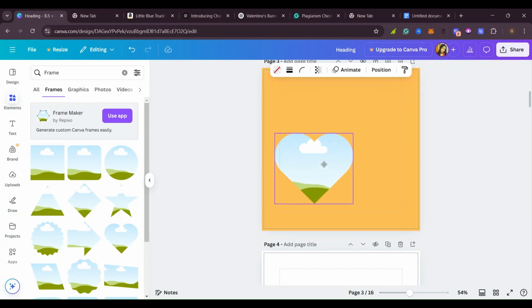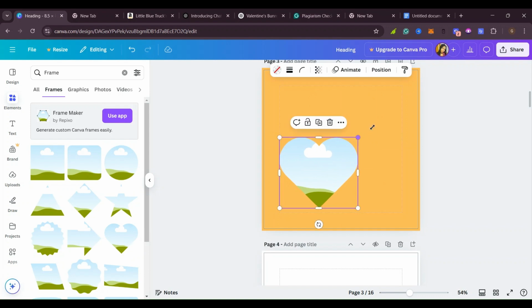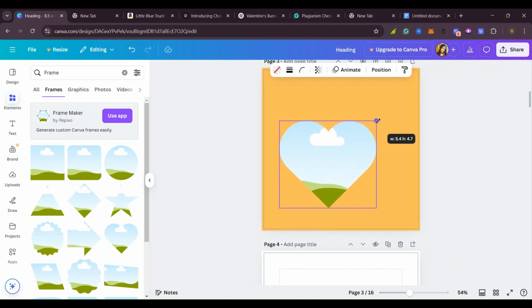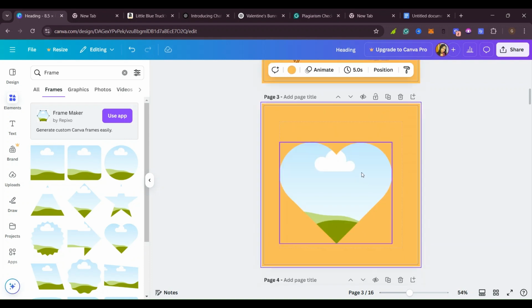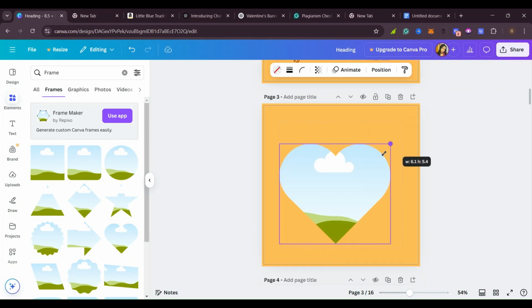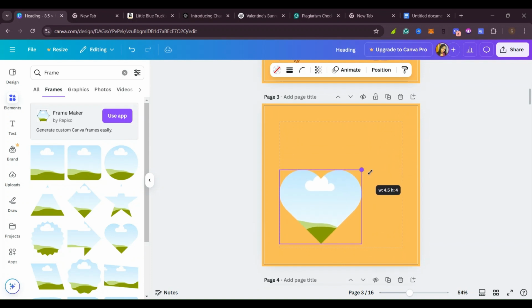So I'll use a heart shape. For example, I will put it there. Yes, and I'll put it like that. Let me reduce it so that I can get where I can put my text.